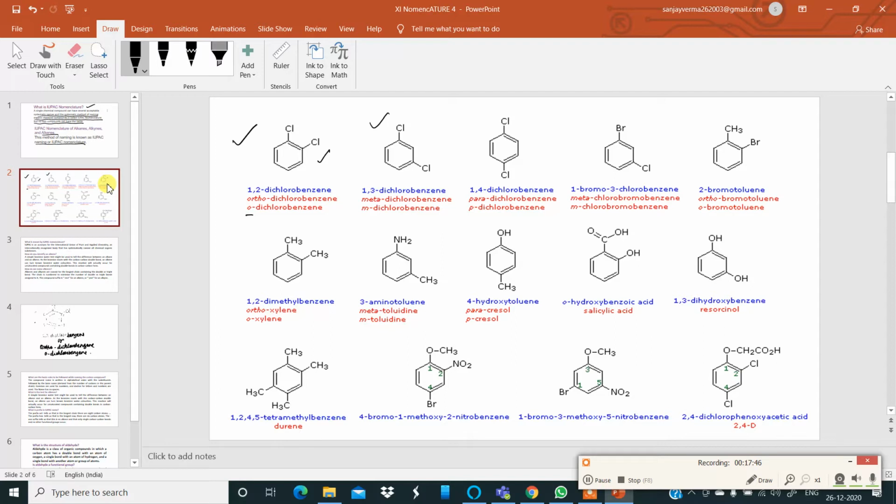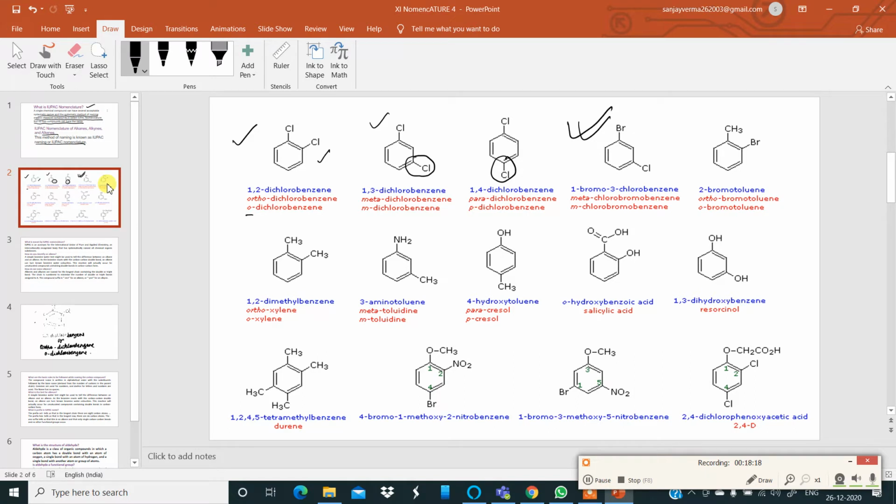1,2-dichlorobenzene, ortho-dichlorobenzene. Similarly over here, 1,3-dichlorobenzene. This position is the meta position, so meta-dichlorobenzene, m-dichlorobenzene. Then we have 1,4-dichlorobenzene, 1, 2, 3, 4, para. This is the para position. Now, if you look at this example over here, there is a bromine atom and a chlorine atom.